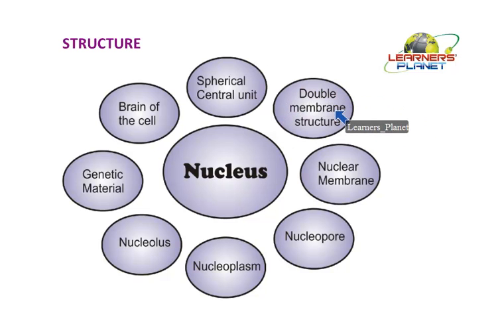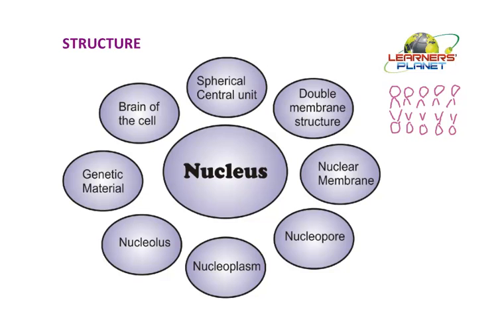We have studied that the plasma membrane is a single membrane structure and it is a bilayer. So before we study this point, just make sure that you don't get confused between the bilayer structure and the double membrane structure. Bilayer is what we have studied in the case of the plasma membrane. So each membrane is a bilayer structure. Let us see with the help of the diagram. Each membrane is made up of these lipid molecules which are arranged in two layers. So such an arrangement was observed in the case of the plasma membrane.